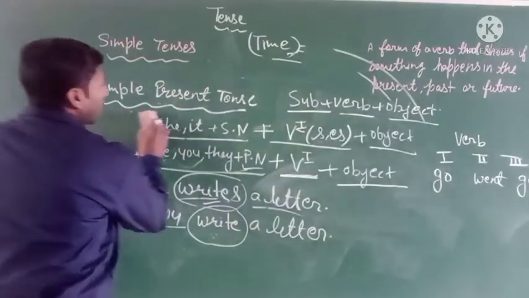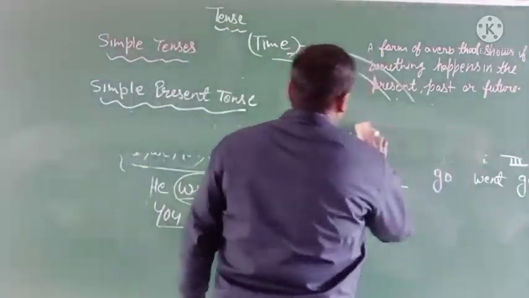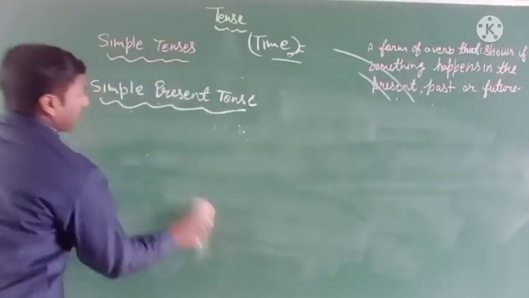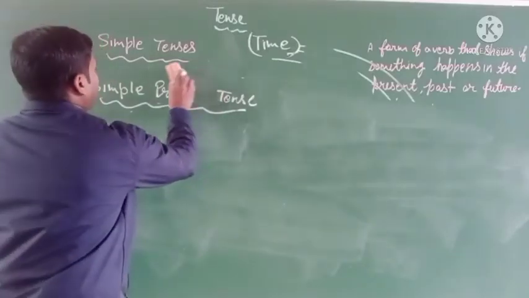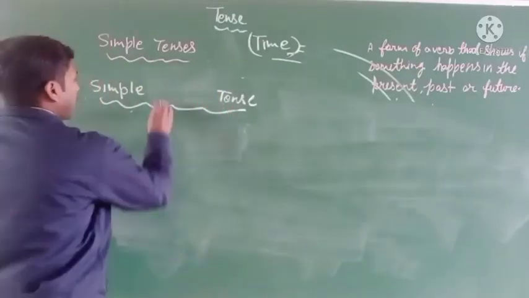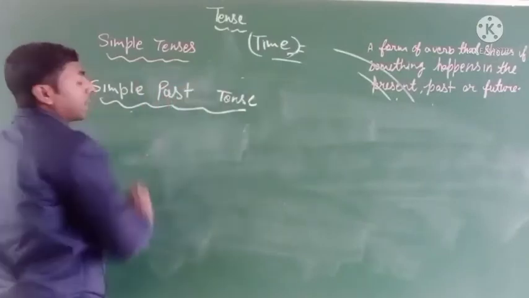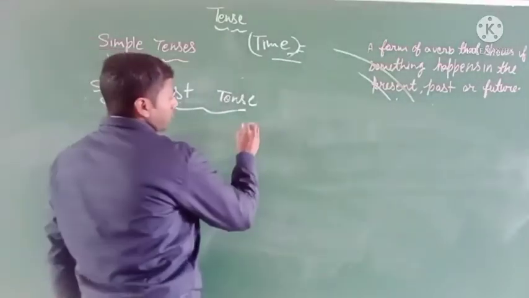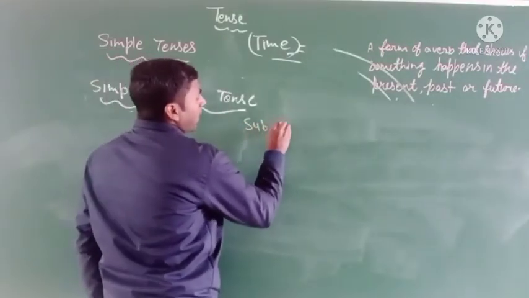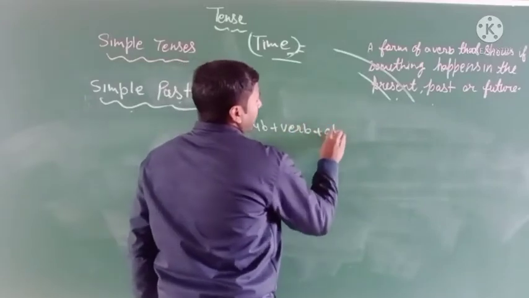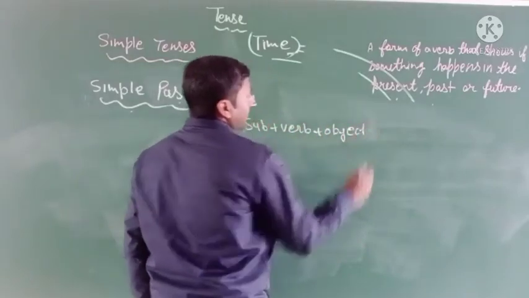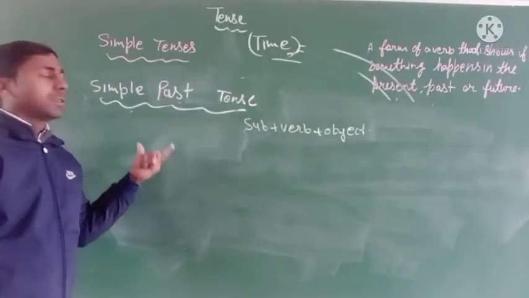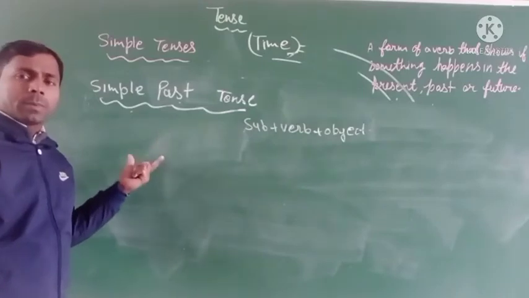is simple past tense. Simple past tense. In the case of present, I will write here past. Okay. Now simple past tense. Your sentence structure is subject plus verb plus object. Here we do not divide the subject into any parts.